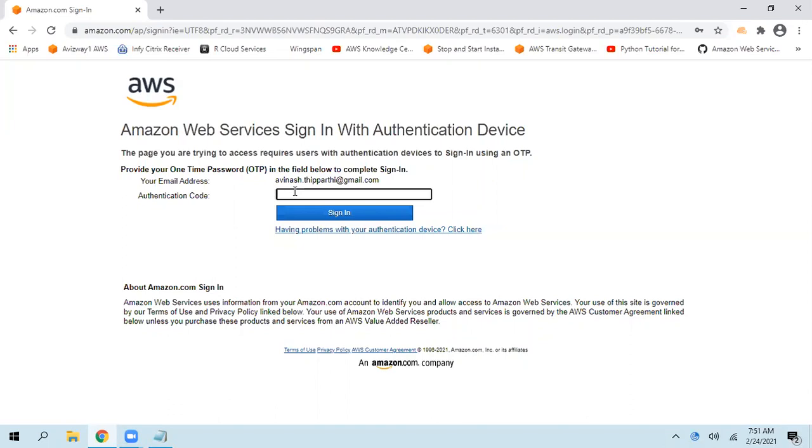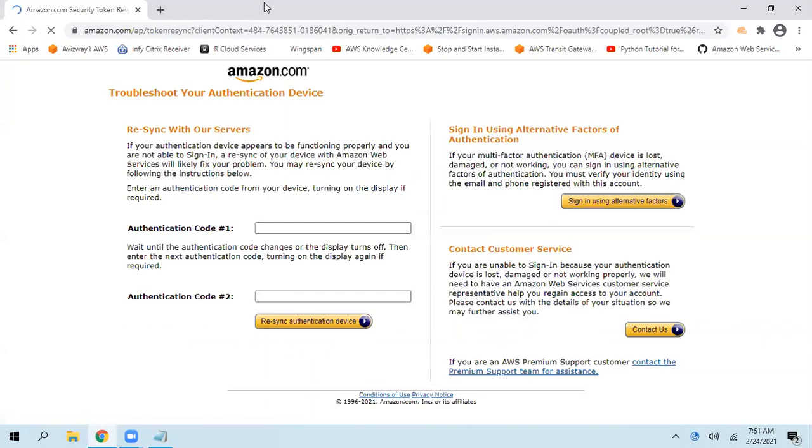Sometimes you might accidentally uninstall that application, or you lose your phone, or you have a broken screen or erratic display. In all these cases, we have an option here: having problems with your authentication device, click here. See, you haven't uninstalled it, but you are facing an issue. Simply you can resynchronize. Give two consecutively generated PIN numbers and resync.